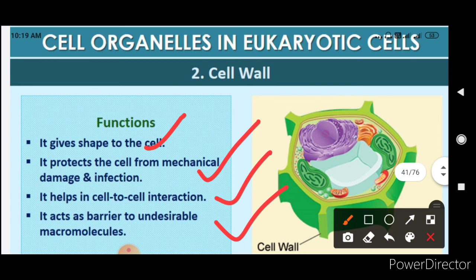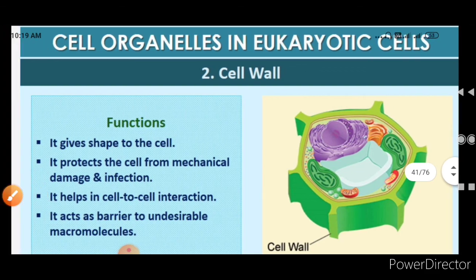It protects the cell from mechanical damage. It is a strong and rigid structure, so it will help in protecting the cell from mechanical damage and any kind of infection. It helps in cell to cell interactions, because we saw that between two neighboring cells there are connections through the cell wall called plasmodesmata, where they can transport material from cell 1 to cell 2. And it also acts as a barrier to undesirable macromolecules. As we know that plasma membrane is semi-permeable, so it will allow molecules, but this cell wall will not allow the movement of these molecules. So it is acting as a barrier for the undesirable macromolecules.